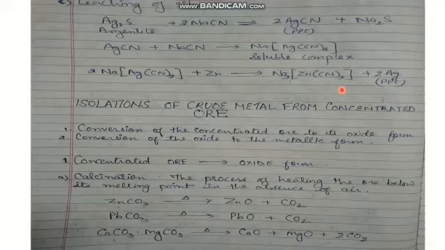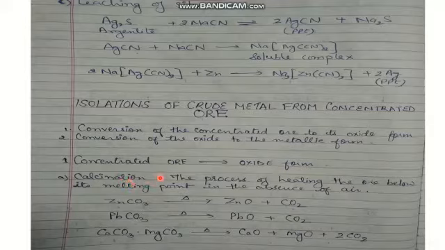There are two steps in converting this concentrated ore to metal. First one is that the concentrated ore has to be converted into its oxide form, and second one is the conversion of oxide to its metallic form. So concentrated ore is converted into its oxide form in two ways. First one is calcination and the second one is roasting.